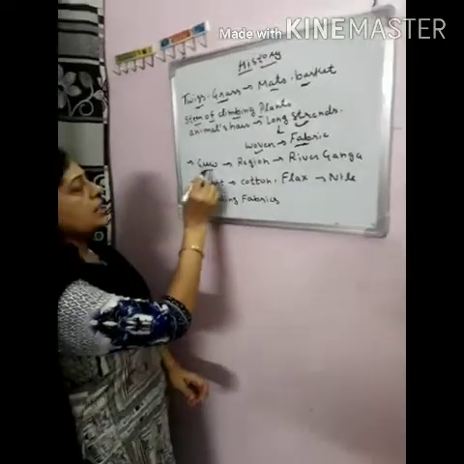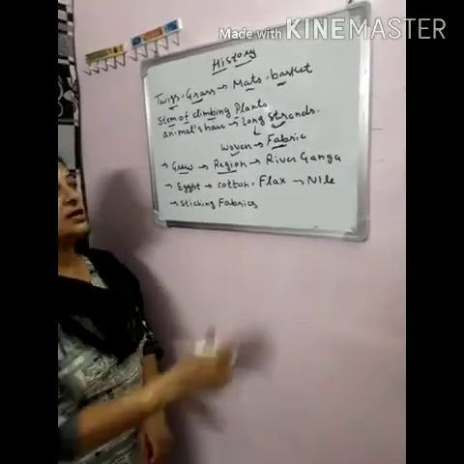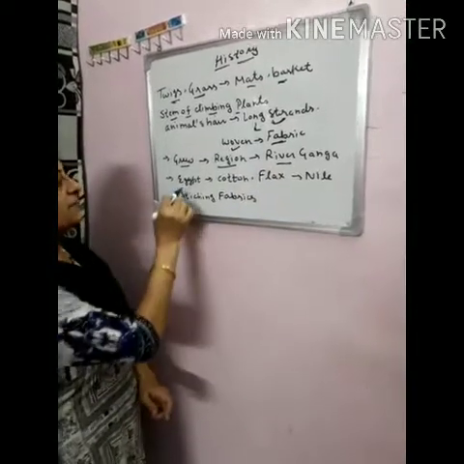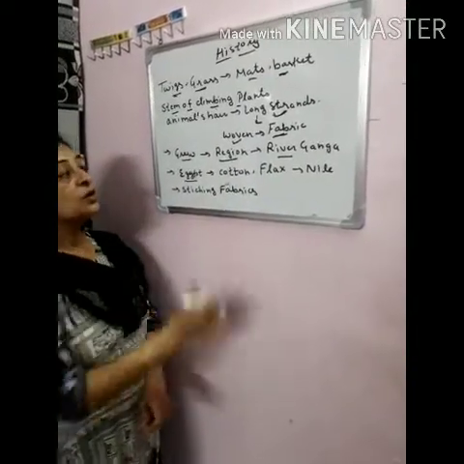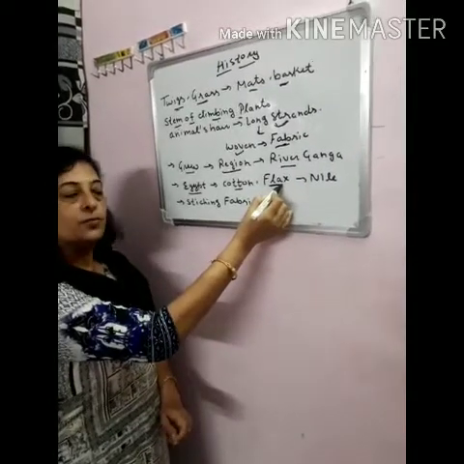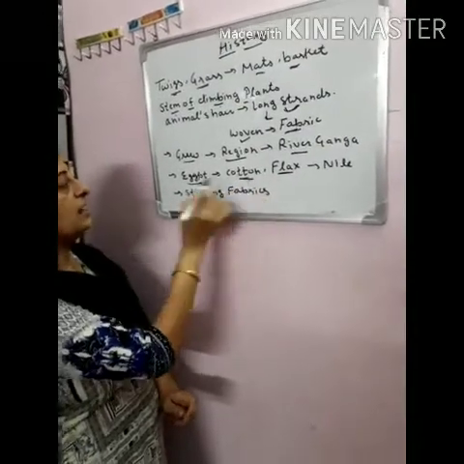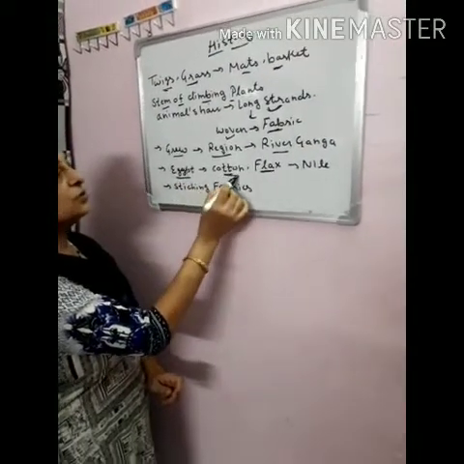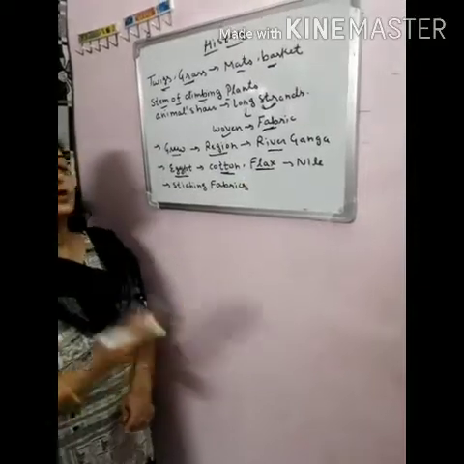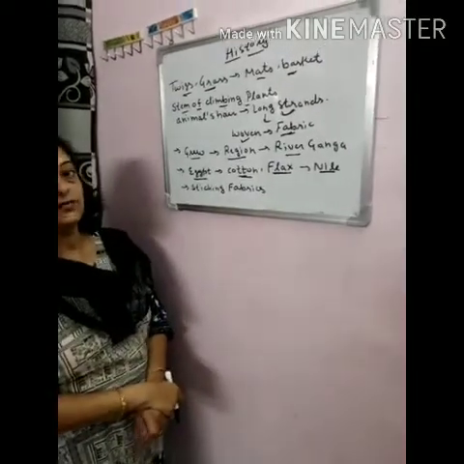Early Indians grew crops in the region near the river Ganga. In the same way, in ancient Egypt, cotton as well as flax were cultivated near the river Nile. Flax is also a plant from which fibers are obtained, and cotton is also a fiber obtained from a plant.